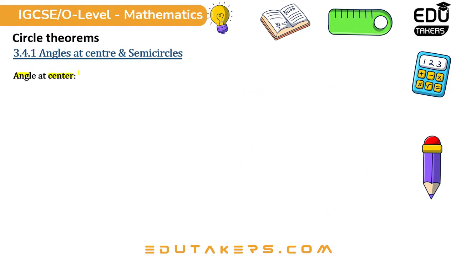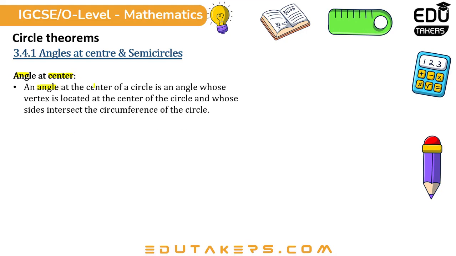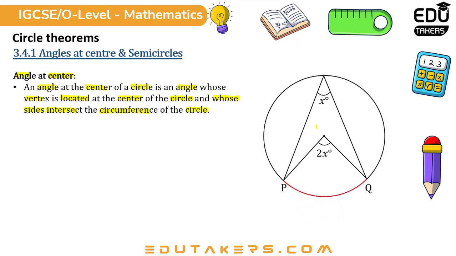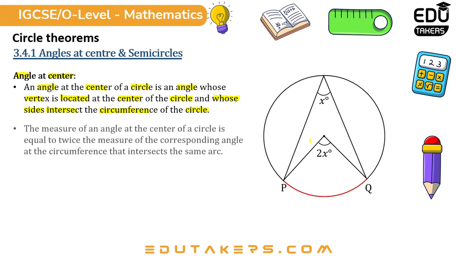Angle at center. An angle at the center of a circle is an angle whose vertex is located at the center of the circle and whose sides intersect the circumference of the circle. As shown in the diagram, the angle at center is 2x degrees and PQ is an arc.